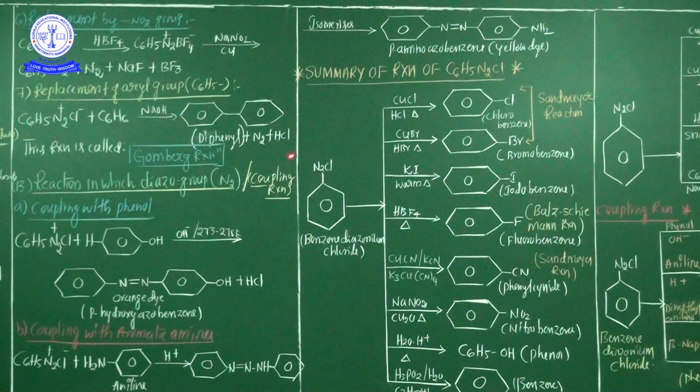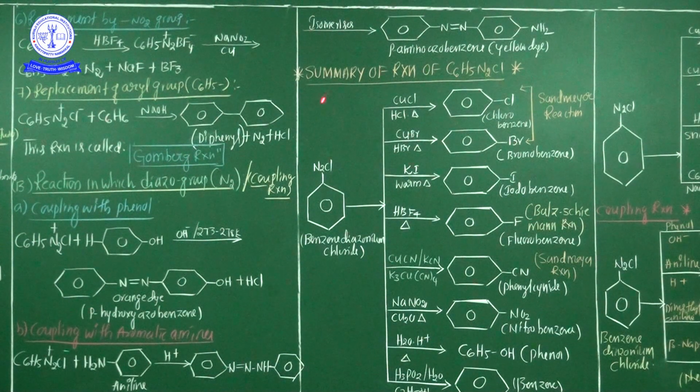very important. That's why I have written here a summary of reactions of benzene diazonium chloride. So how many important chemical reactions are there for benzene diazonium chloride? I have mentioned the entire set of benzene diazonium chloride reactions very clearly in one place. That's why, my dear students, whenever you prepare the chemical properties of diazonium chloride, this is the best chart. It's easy to understand all kinds of chemical properties of benzene diazonium salt. So that's why I separately mentioned all the chemical properties of benzene diazonium chloride.